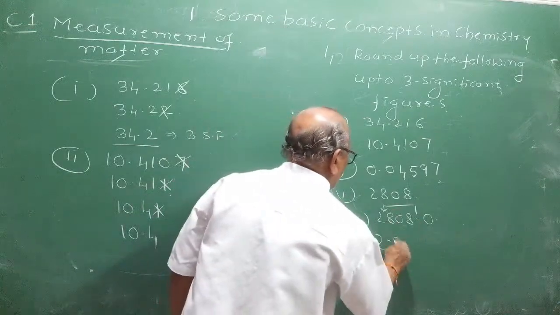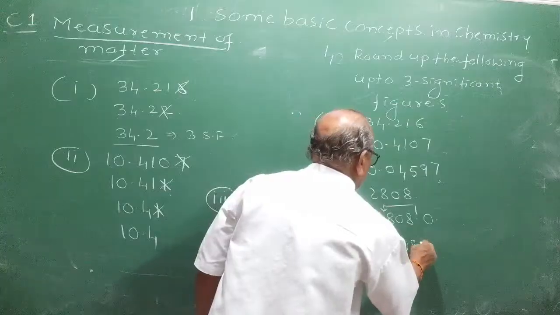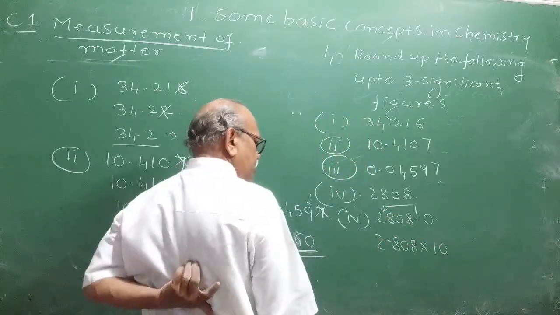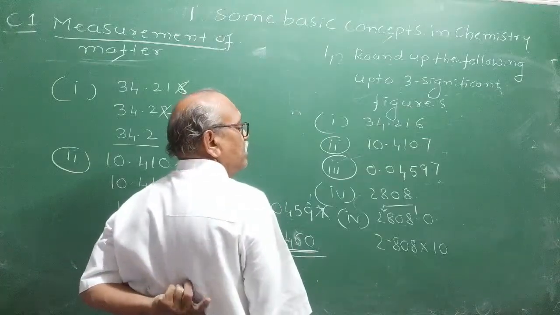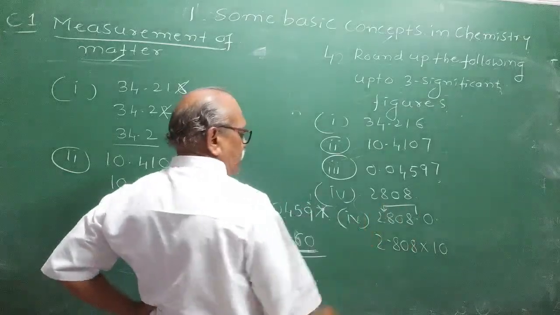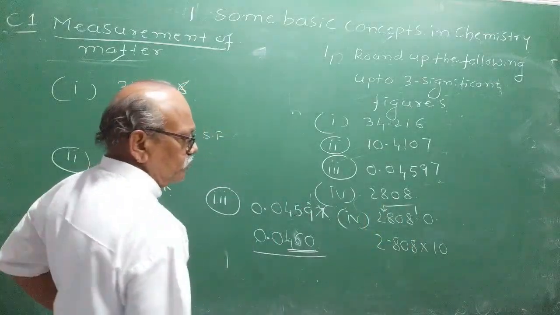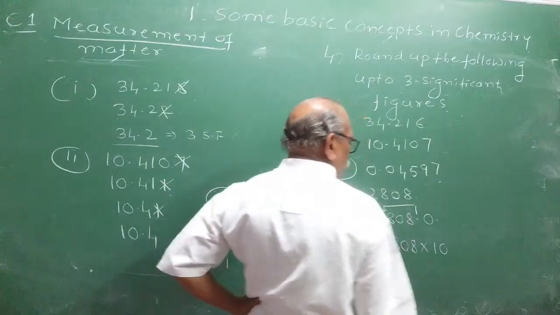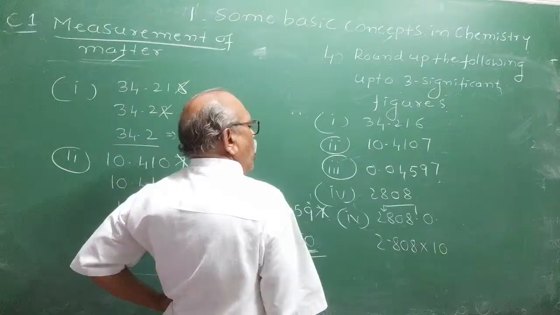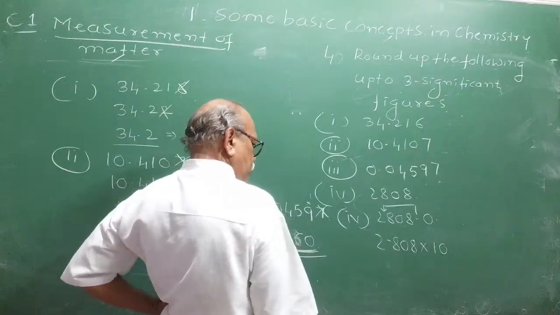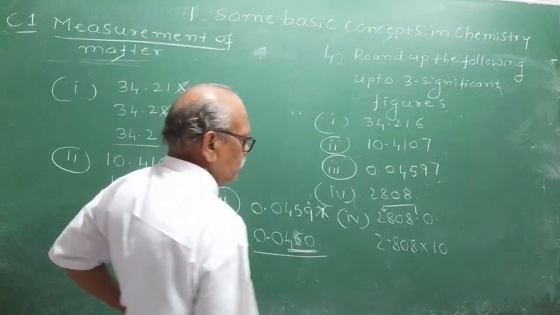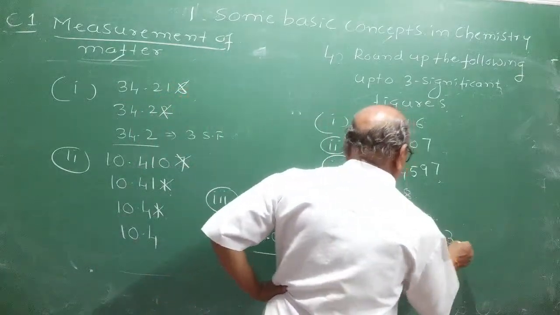Then you get 2.808, and since you have shifted 3 digits to the left, you have to add 3 to the power of 10.